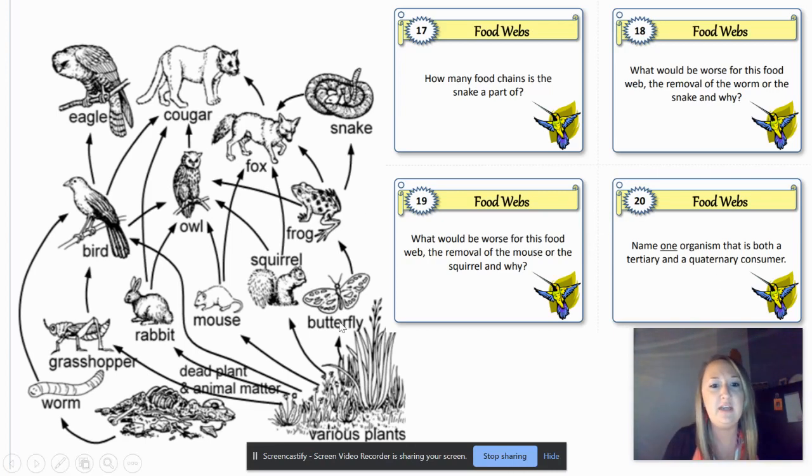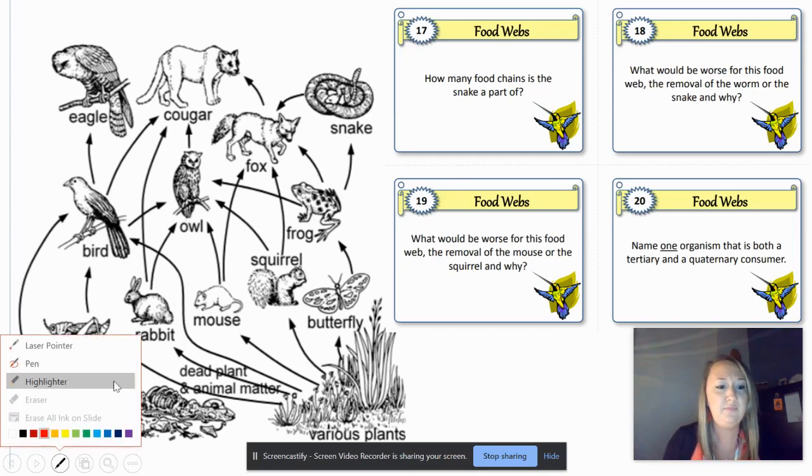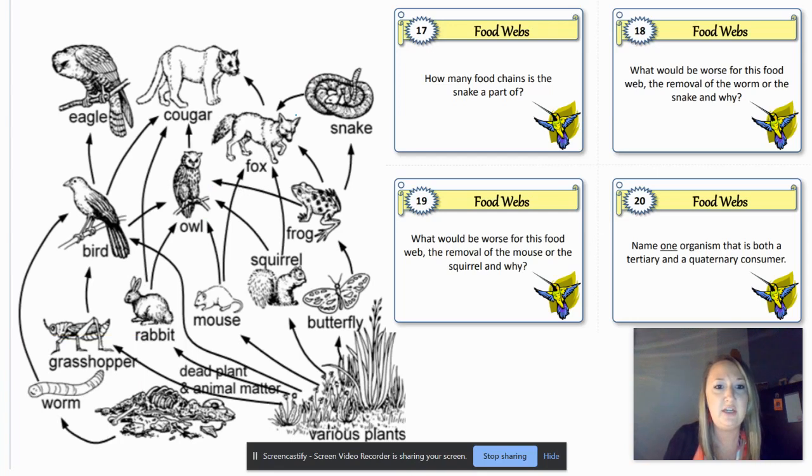So if we look over here, let's see, butterfly, frog, fox. Fox is our 3rd, our tertiary consumer, okay? Now, is it also a quaternary consumer? Well, we've got butterfly, we've got frog, we've got snake, and then we've got fox. So that's 1, 2, 3, 4. Is that also a quaternary consumer? Yes. So fox would be the correct response for number 20.